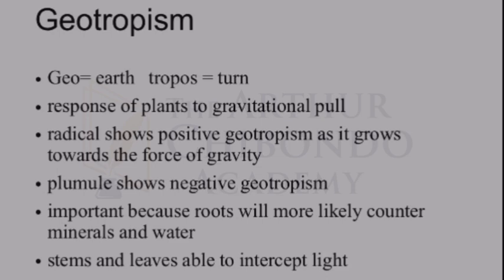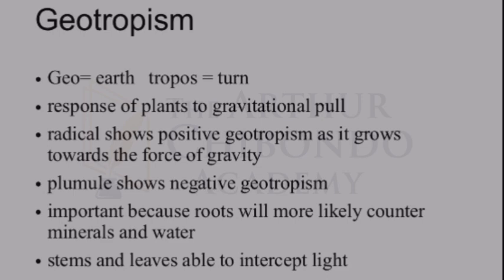And then we have another type of tropism here, and this is geotropism. As usual, we're trying to split it. Geo means earth, right? And tropos, remember, we've established already that it means to turn, either away or towards the stimulus. Remember, I said geotropism, like other literatures, are also calling it gravitropism, meaning it's something to do with gravity.